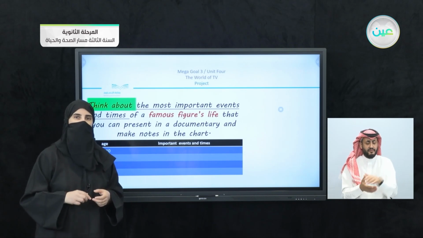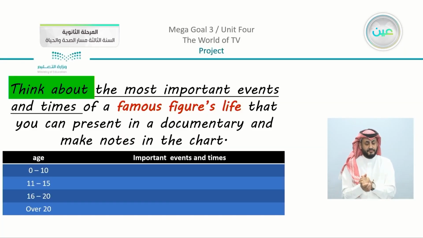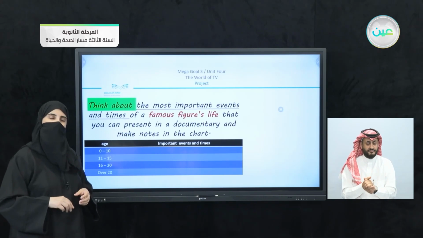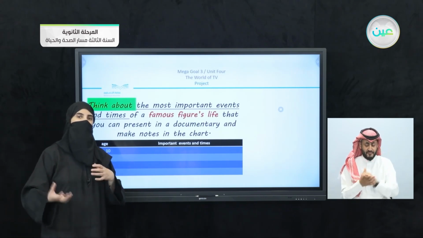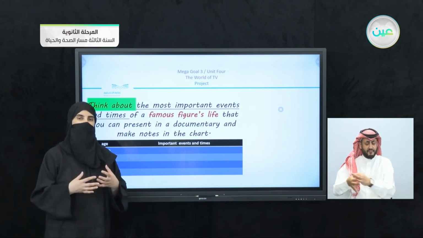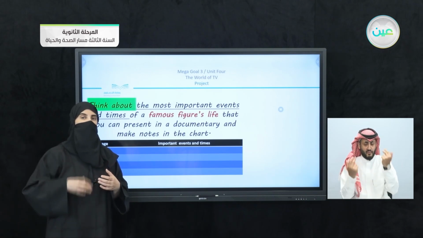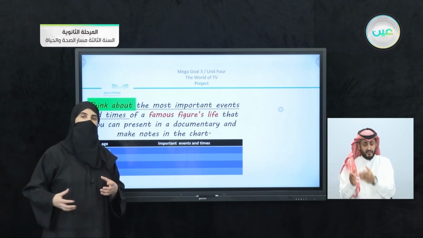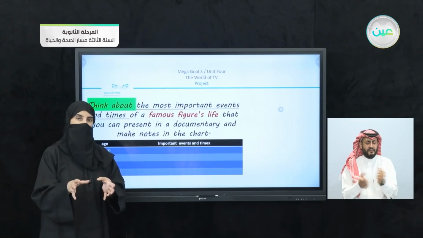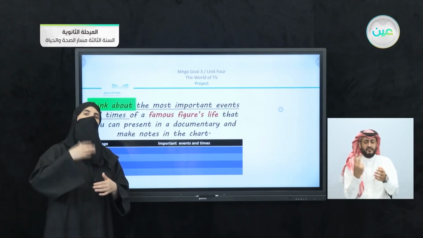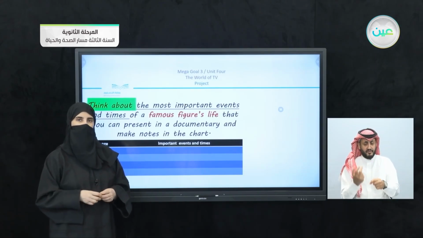So what are you going to do? You are going to just collect the important events and also the times of a famous figure's life that you can present in a documentary and make notes in the chart. Now, this is something interesting to know, that we are connecting and linking between the units that we have studied. So instead of just moving on, we are now going back. We are taking what we have learned in Unit 2 and we are applying it in our Unit 4.